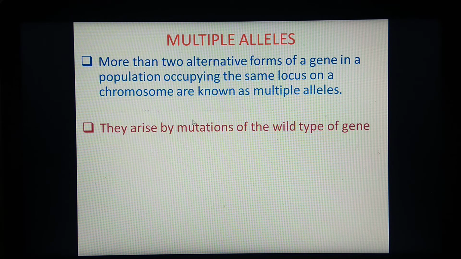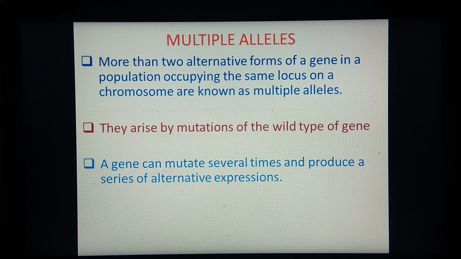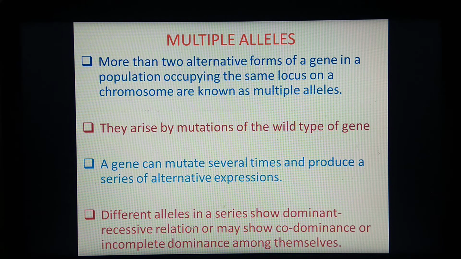A sudden change in the genetic makeup of an individual is called mutation. So multiple alleles arise by mutation of the wild type gene. This gene can mutate several times and produce a series of alternative expressions. Different alleles in a series show dominant recessive relation or may show codominance or incomplete dominance among themselves. Then these different kinds of expressions are seen.